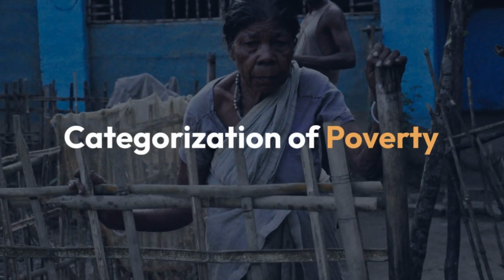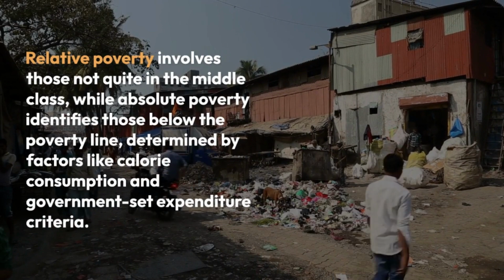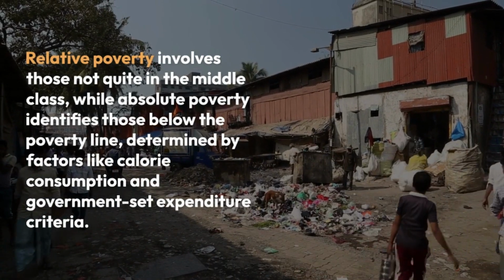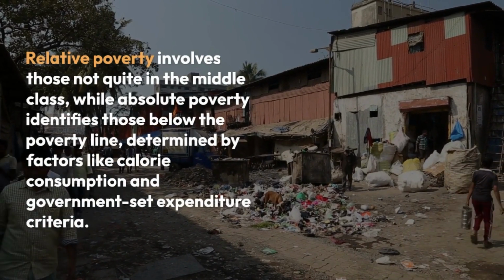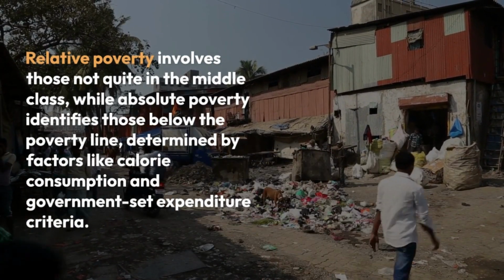Categorization of poverty. Relative poverty involves those not quite in the middle class, while absolute poverty identifies those below the poverty line, determined by factors like calorie consumption and government-set expenditure criteria.